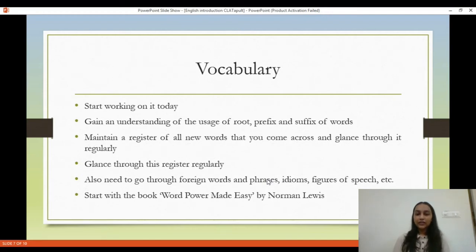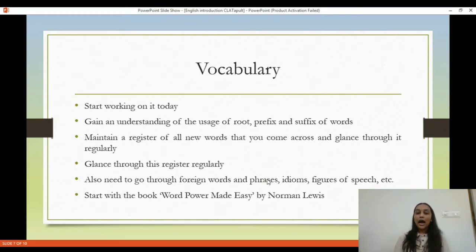Now, the other thing that you must start doing for vocabulary is that whenever you come across a new word, note it down in a register. Also note down its meaning and the sentence that it was used in. What that will do is that you will have your own compendium of words in one place, and frequently you should just keep glancing through the pages of that register so that the words stay with you.